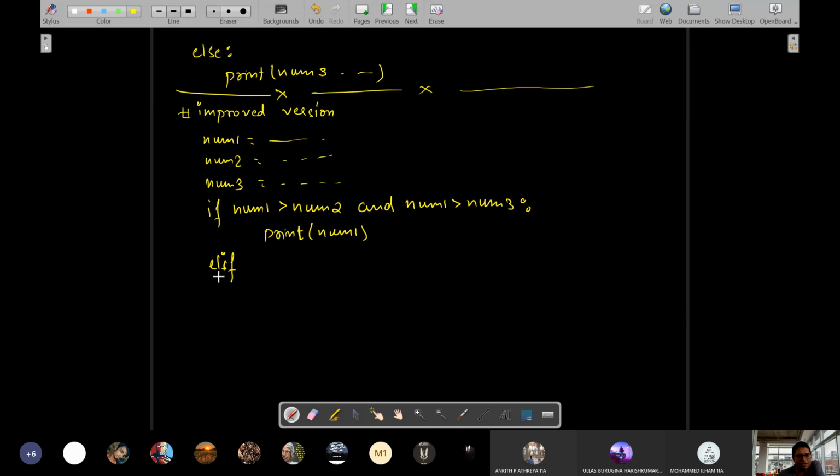Now, if it has come to elif, then for sure num1 is not the biggest. Then what are the two possibilities remaining? Either num2 will be biggest or num3 will be biggest. So we only need to compare between num2 and num3. We'll write num2 is greater than num3. Then we'll print num2 is biggest. And if neither num1 nor num2 is biggest, then of course num3 is biggest.